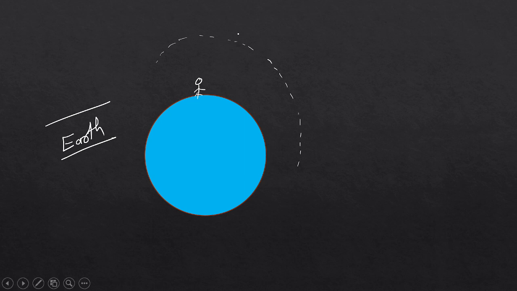There is no particular limit, as gravitational force, as we know, is the weakest force, but we are assuming that this is the point. Let's suppose I throw a particular object upward from my hand like this, and that object never comes back. It means I threw that object with the escape velocity.